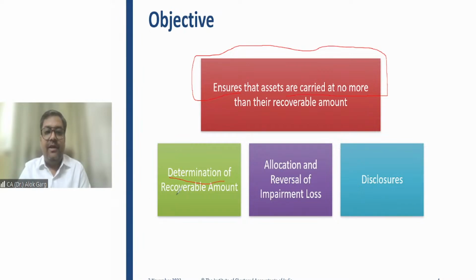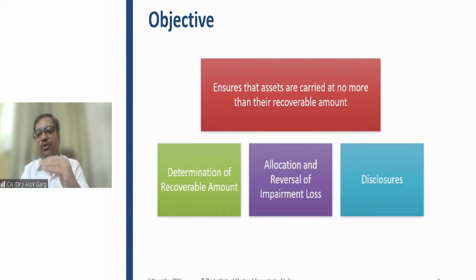Then determination of recoverable amount. This standard talks about how to determine the recoverable amount. Then allocation and reversal of impairment loss. And then this standard talks about the disclosure, right? So friends, this is the objective of the standard. The primary objective is that the value of the asset in the balance sheet should not be more than the recoverable value. If it is more than the recoverable value, then you have to charge an impairment loss and take this carrying value down to the recoverable value. Right, sir? What is the recoverable value? We'll talk about that. Objective is pretty clear.